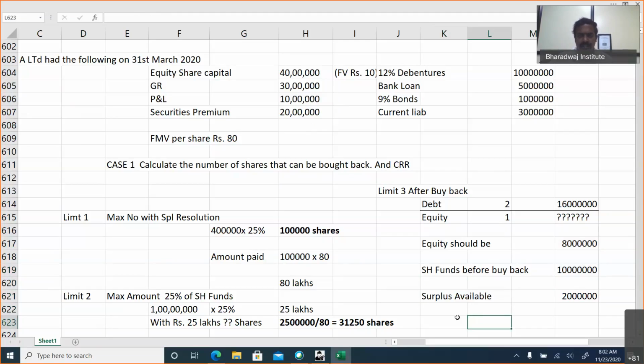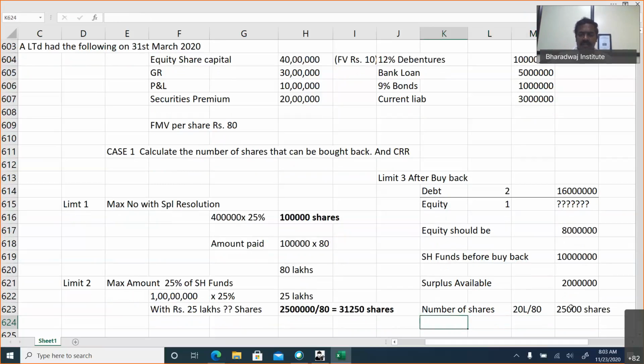With this surplus of 20 lakhs, the number of shares possible is 20 lakhs divided by 80, which is 25,000 shares. Can you buy 1 lakh shares? If you do, you are violating the second condition. If you buy 31,250 shares, you will spend 25 lakhs, but the surplus in equity shareholders' funds available is only 20 lakhs. With 20 lakhs of funds available, at 80 per share, we can buy only 25,000 shares.